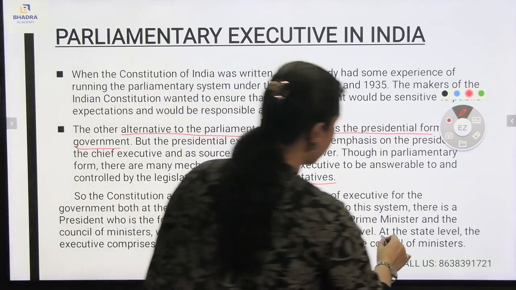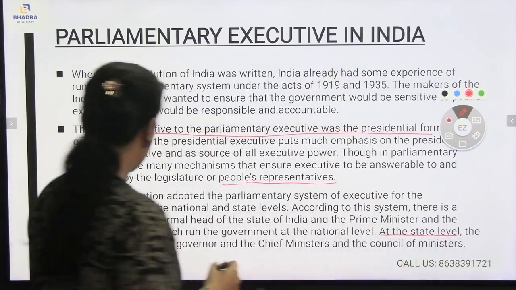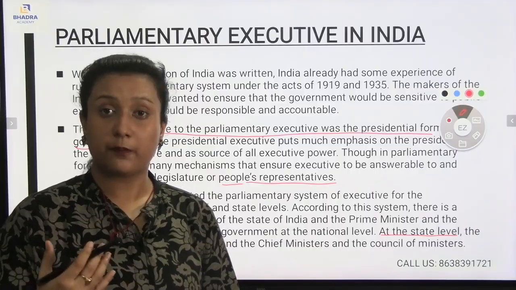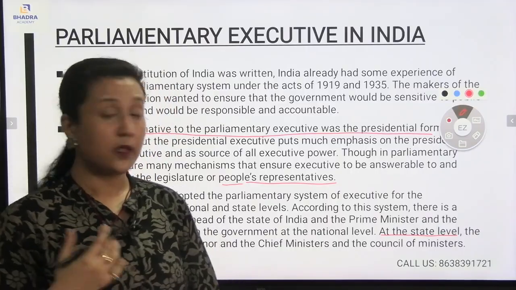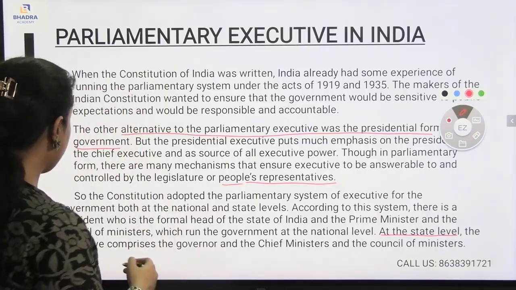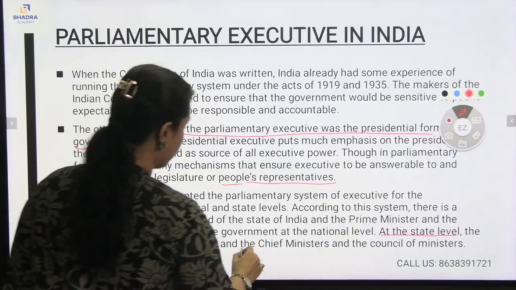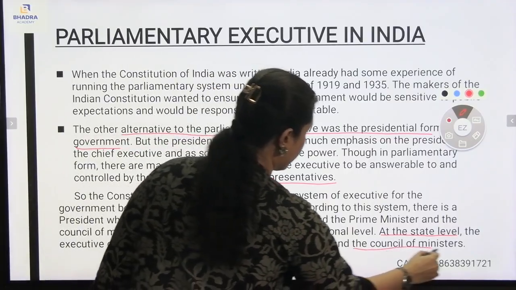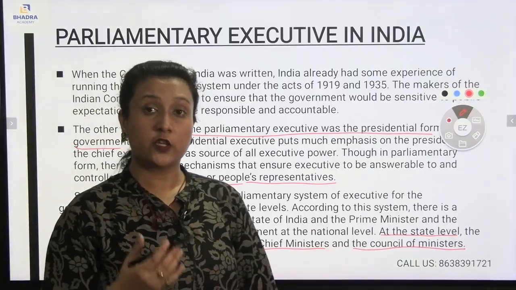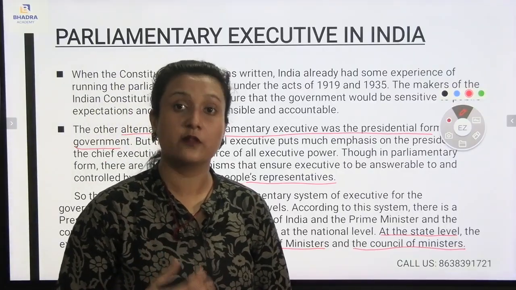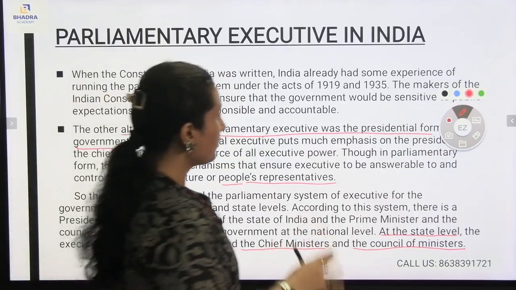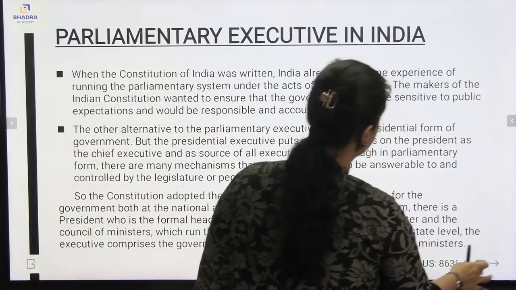Now, if I talk about the state level, the executive comprises the governor, the chief minister, and also the council of ministers. This is also very, very important. The governor, the chief minister, and the council of ministers come under the parliamentary form of government. So I hope this is clear.